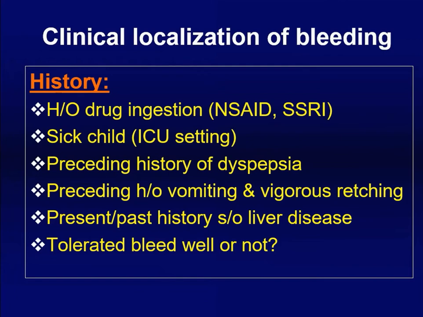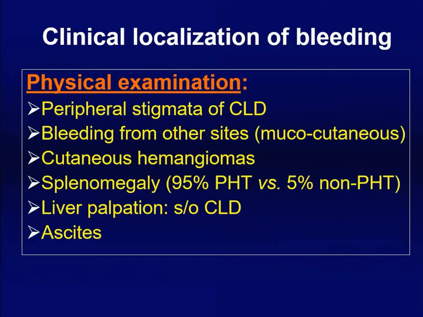If there is a past history of liver disease or portal hypertension, obviously that signifies variceal bleeding. But the most important is how the patient tolerated the bleed. After a significant or massive upper GI bleed, if the patient does not develop ascites, encephalopathy, or apparent coagulopathy, that indicates the patient has tolerated the bleed well. That goes against a diagnosis of cirrhosis and indicates non-cirrhotic portal hypertension.